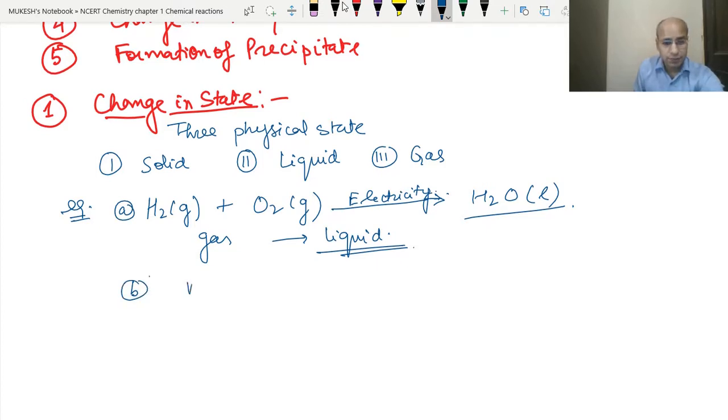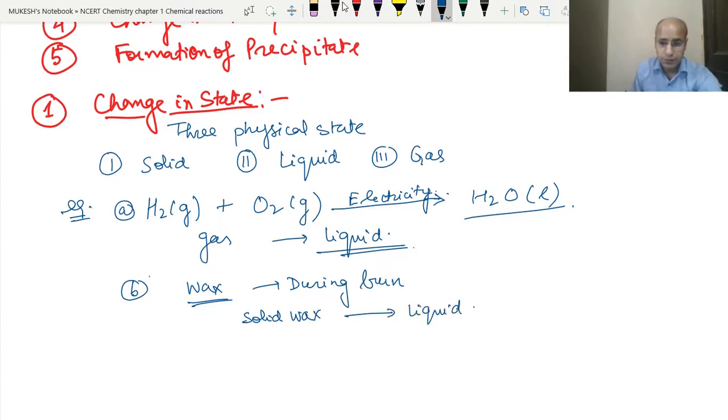Let's say example B: burning of wax. When we burn the wax, what happens basically? First a physical change takes place, as we have seen in chemical changes also. This solid wax is converting to liquid wax first. As you have seen, whenever a candle burns, पहले सॉलिड से लिक्विड में कन्वर्ट होता है, and then these liquids are converted into vapors.